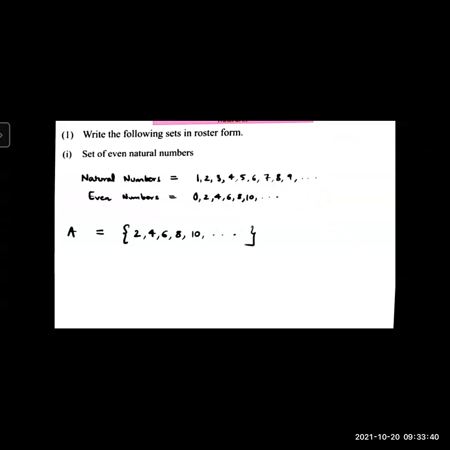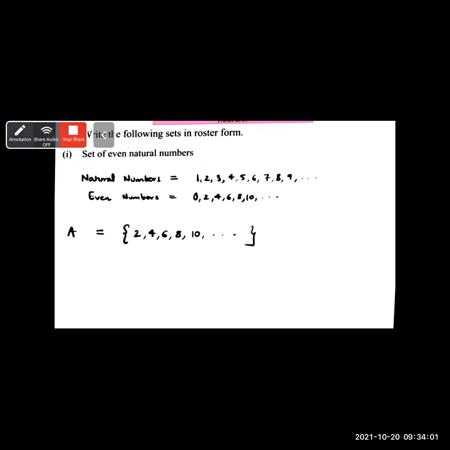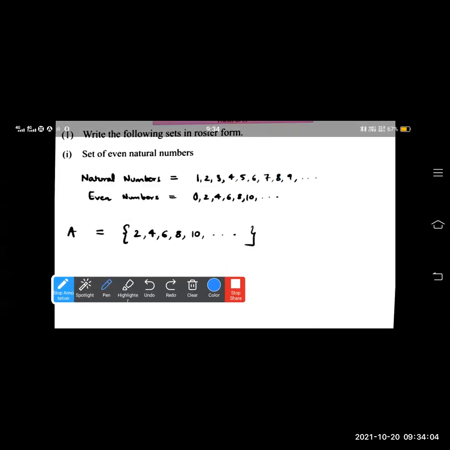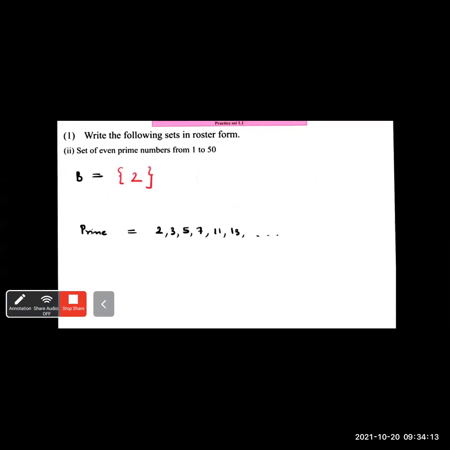set of even natural numbers. Even natural numbers are what? Even numbers are what? 0, 2, 4, 6, 8, 10. And even natural numbers, from the natural numbers you have to separate the even ones: 2, 4, 6, 8, 10, 12, 14 and dot, dot, dot. This way you have to list. What is the question? Write the set in roster form. That means you have to write all the list of the elements. Okay. Let's see the next question.